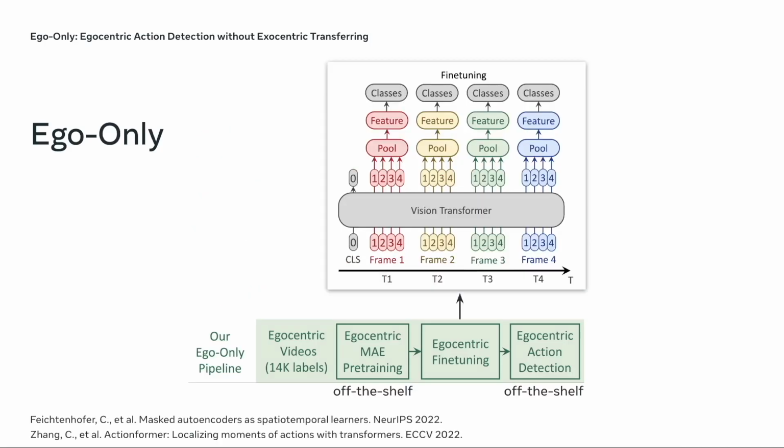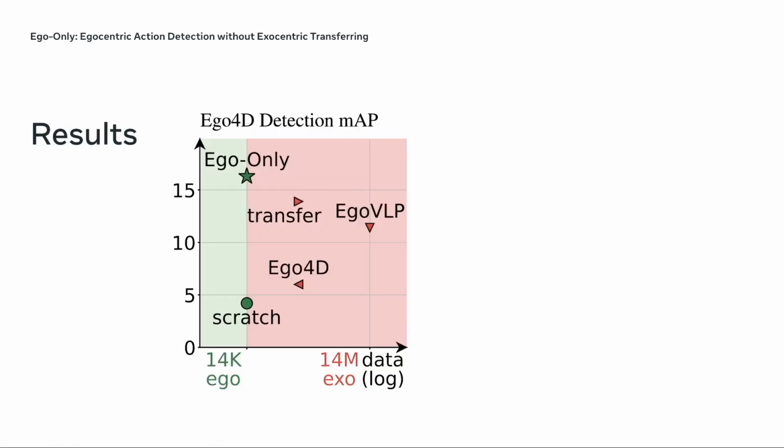Our ego-only method has 3 stages. First, we simply take an off-the-shelf video MAE algorithm and pre-train on egocentric data. Next, the model is fine-tuned with a temporal segmentation objective, which is simply per frame classification with spatially pooled features. Finally, any existing action detector can be applied on top of the frozen features to produce temporal segments. In this way, we don't depend on exocentric transferring anymore, but can train our egocentric detector effectively.